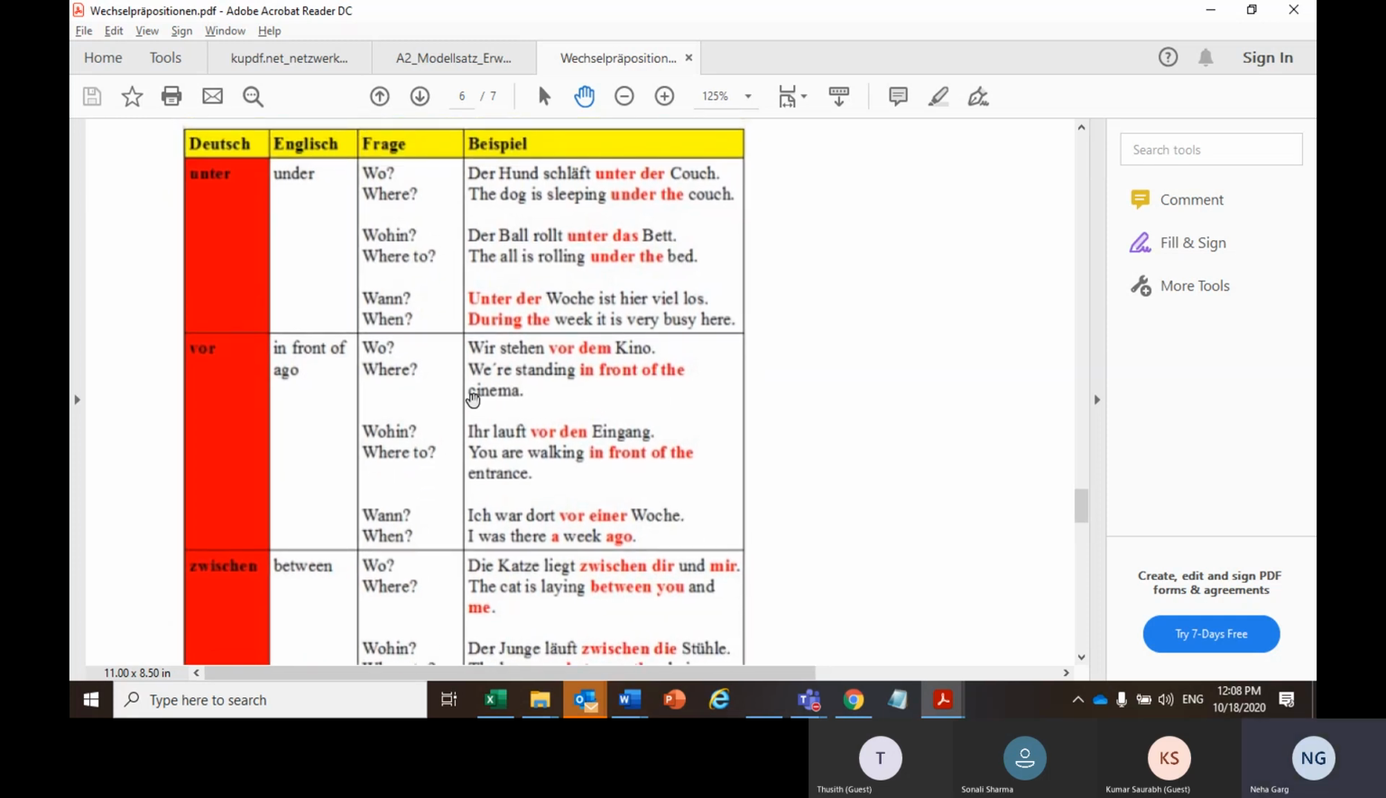Now, if you talk about vor, as I said, it is used either to tell the time, like before doing something, I was doing something else, or before 5-6 years I was doing this, either in the time frame or in terms of location, in front of something. So wo, wir stehen vor dem Kino. We are standing in front of the cinema. Since you are standing there already, there is no movement. That will be the wo case.